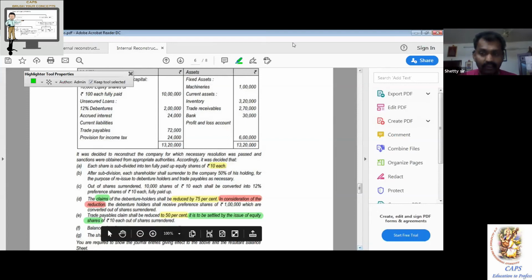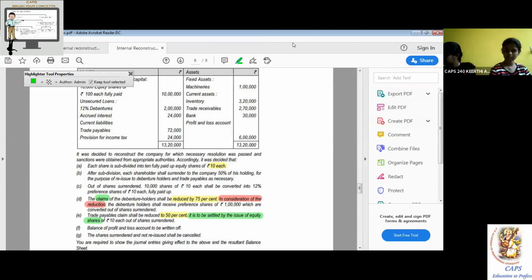And I want it with the amount, with the figure. With the amount. Okay, Sharanya, very good.